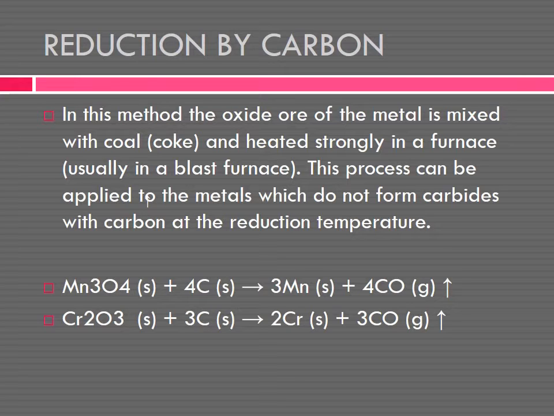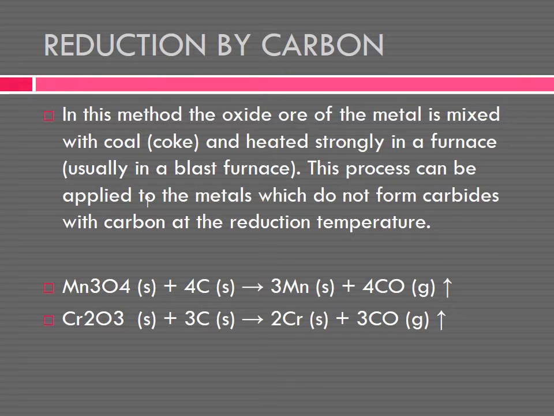You understood? In this method, the oxide ore of a metal, for example zinc oxide, is mixed with coal or coke, that is the carbon, and heated strongly in a furnace. What happens? We will get zinc. So here, what is the reducing agent? Carbon. Carbon is the reducing agent.